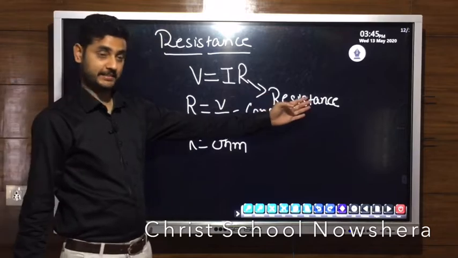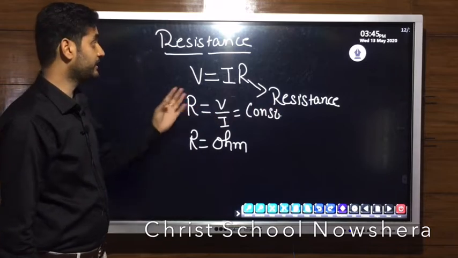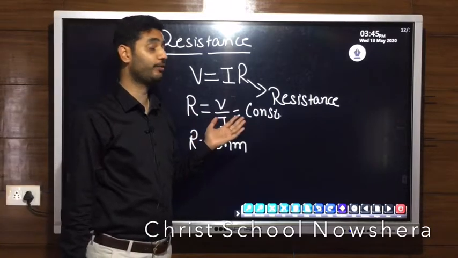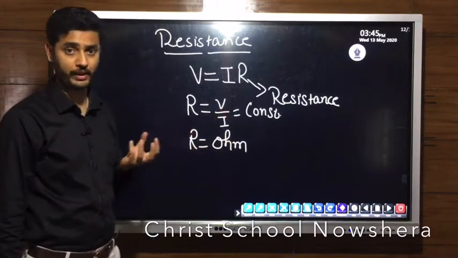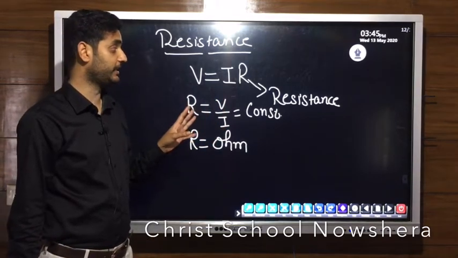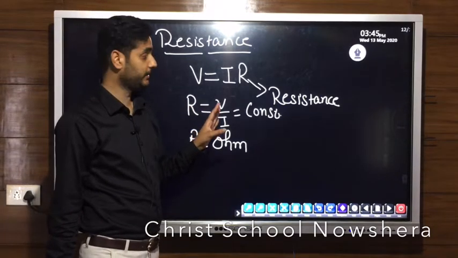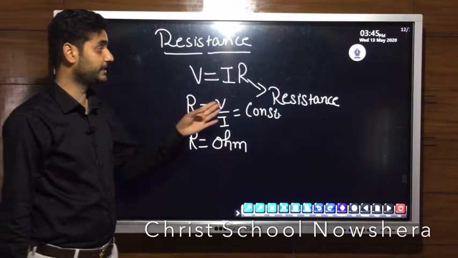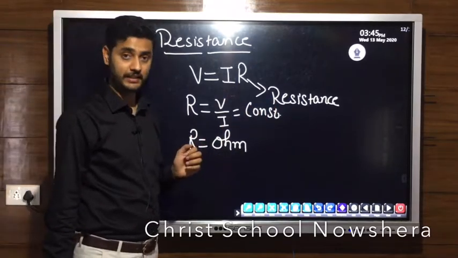Now what is resistance? As the name specifies, resistance means to resist. It is actually the property of a conductor, or you can say the property of a wire, by which it opposes the flow of electric current through it. Whatever amount of current is required by a conductor, only that much current passes through the conductor, and the rest of the current is absorbed by the resistance itself. So there is an importance of resistance in a wire, a conductor or an electric circuit.